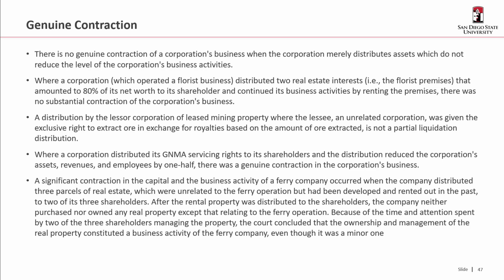A distribution by the lessor corporation of leased mining property, where the lessee, an unrelated corporation, was given the exclusive right to extract ore, that's not a partial liquidation.